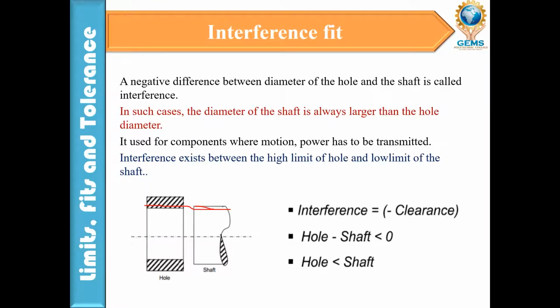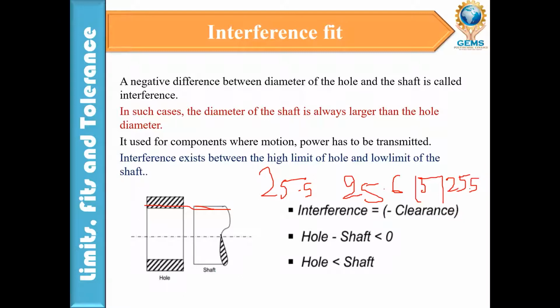The interference fit exists between the higher limit of the hole and the lower limit of the shaft. So suppose the higher limit is 25.65 mm, and the lower limit of the shaft is 25.6 or 25.5 mm, right?